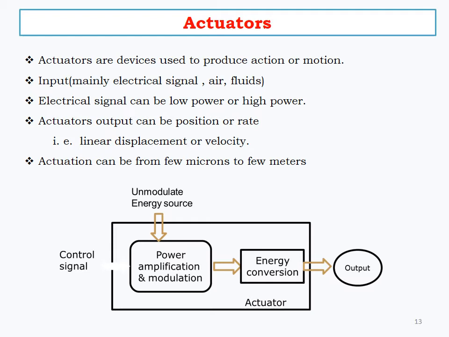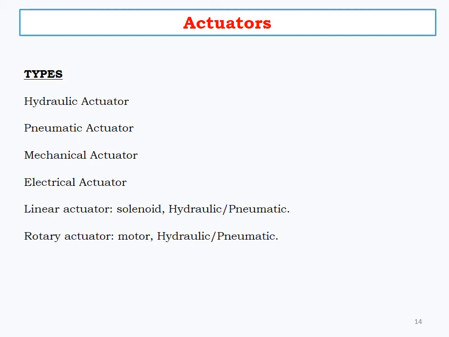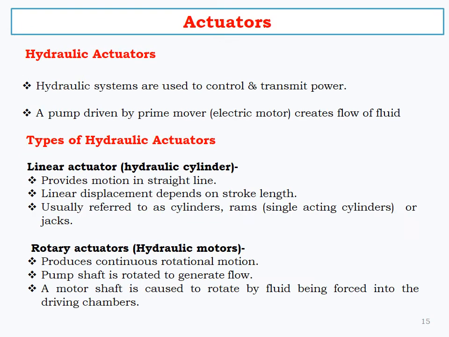Okay, this is a diagram for basic actuators. The types of actuator are hydraulic actuator, pneumatic actuator, mechanical, and electrical. These are the types of actuators. Then by output function we can divide them into two types, that is linear actuator and rotary actuator.